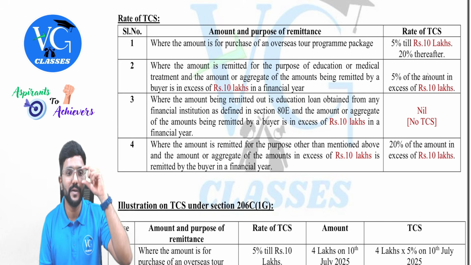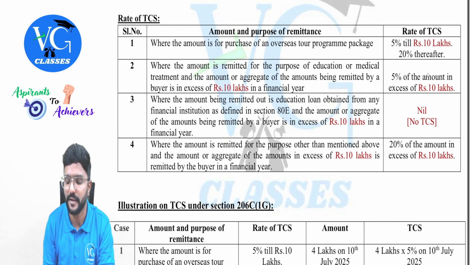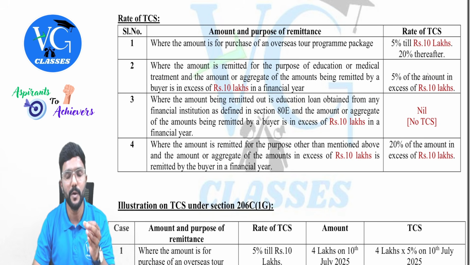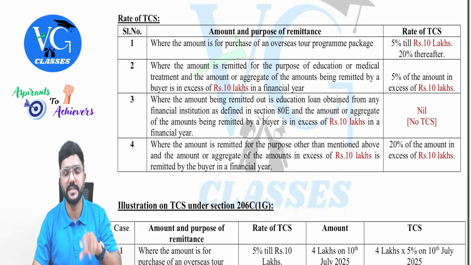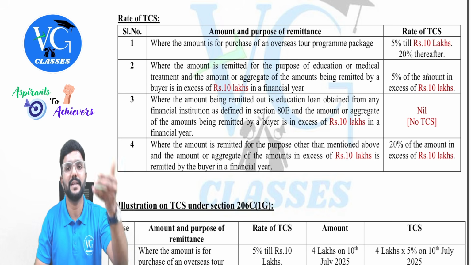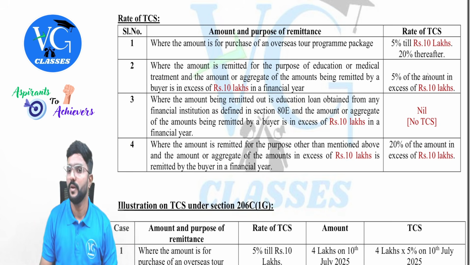Okay. And the amount or aggregate of amounts being remitted by a buyer is in excess of 10 lakhs in a financial year. In this case, previously TCS was there but at a lower rate, but now no TCS, guys. It has been removed. So if an education loan is taken and it is remitted outside India, then no TCS on that, irrespective of the amount. Whether the amount is less than 10 lakh or more than 10 lakh, doesn't matter.